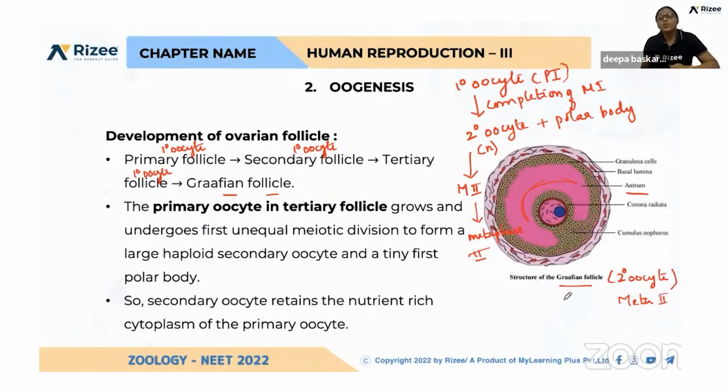Okay, so what is ovulation? Release of this secondary oocyte from the Graafian follicle is called ovulation. So during ovulation, this secondary oocyte, which is arrested in metaphase 2, will be released, and the fimbriae of the fallopian tube will collect it, and the ciliated epithelium will help in the movement of this secondary oocyte from the infundibulum region to the ampulla. Can you imagine these events?